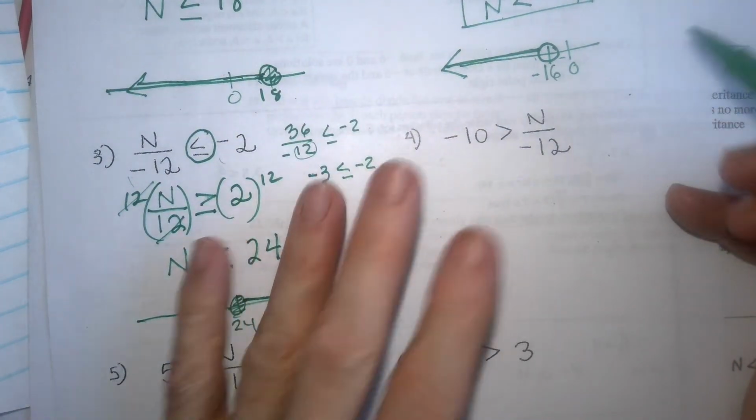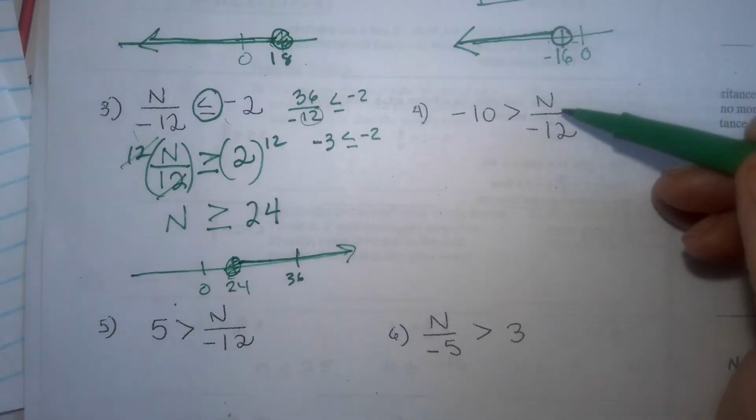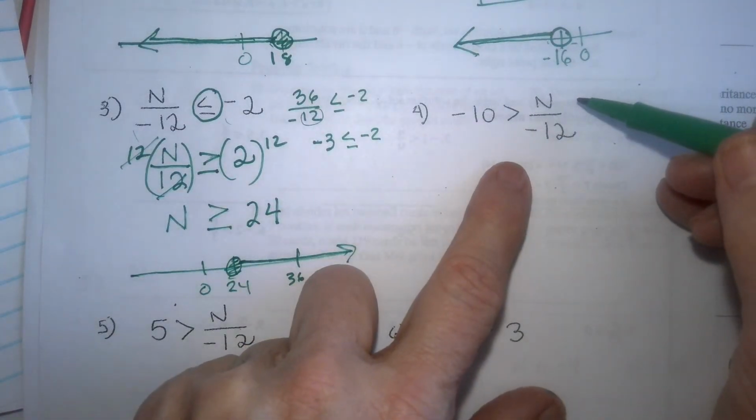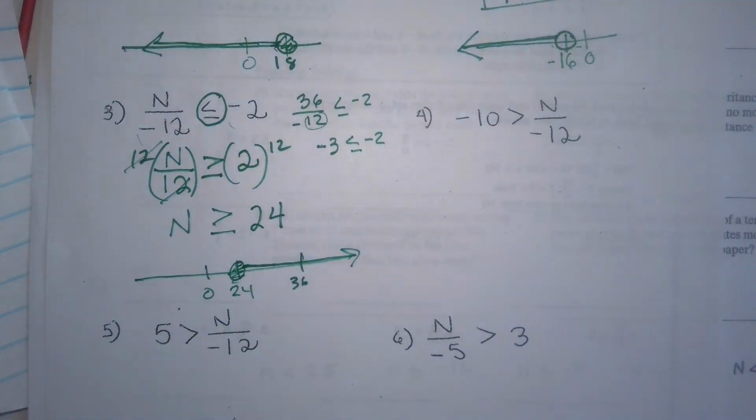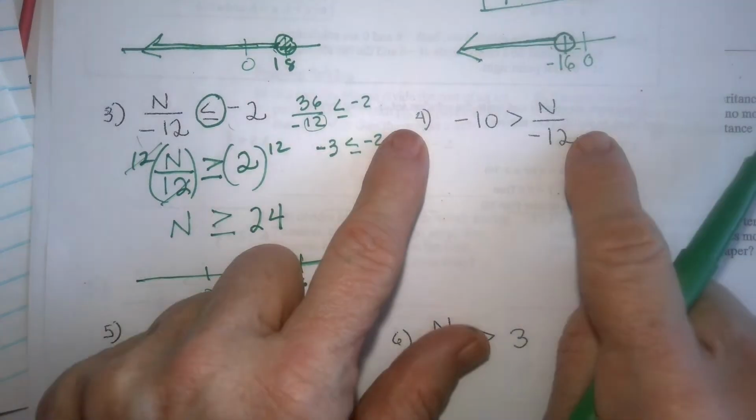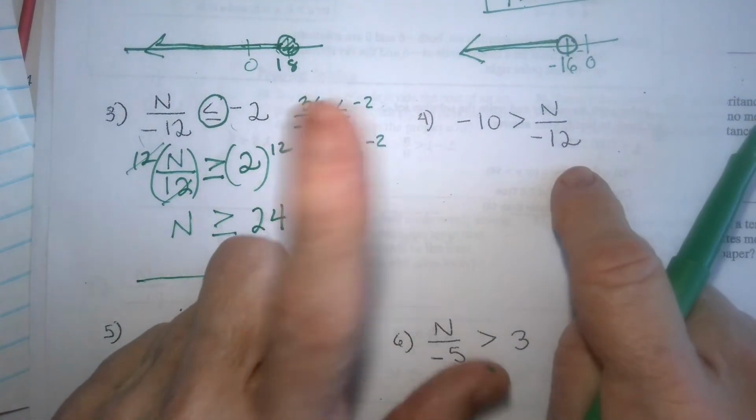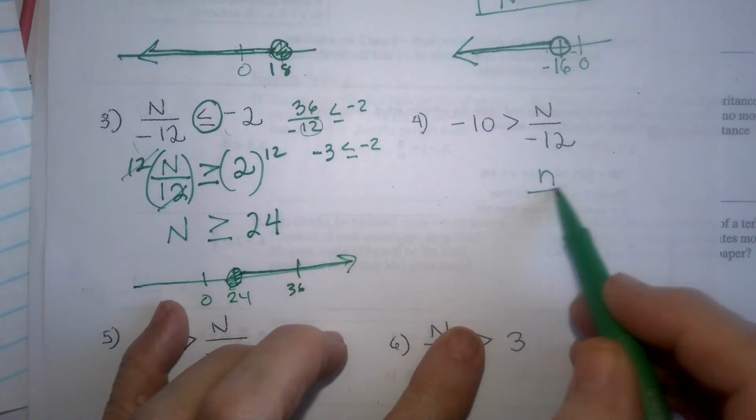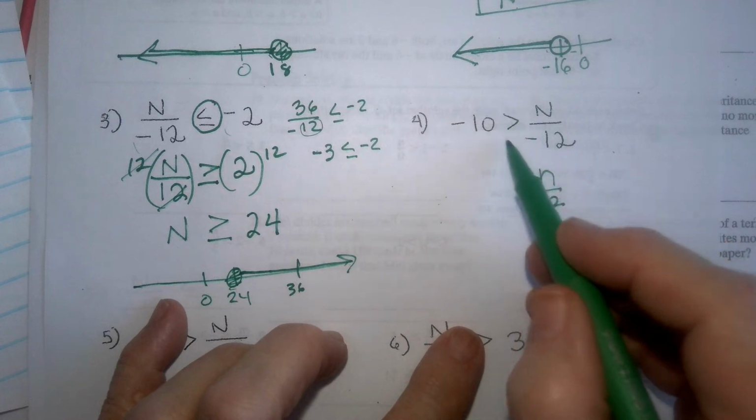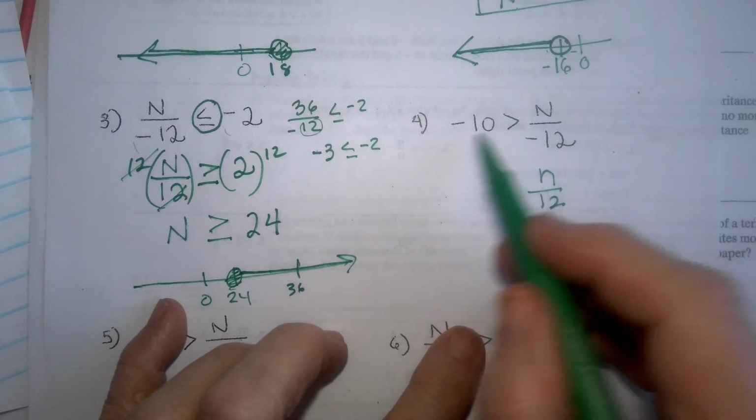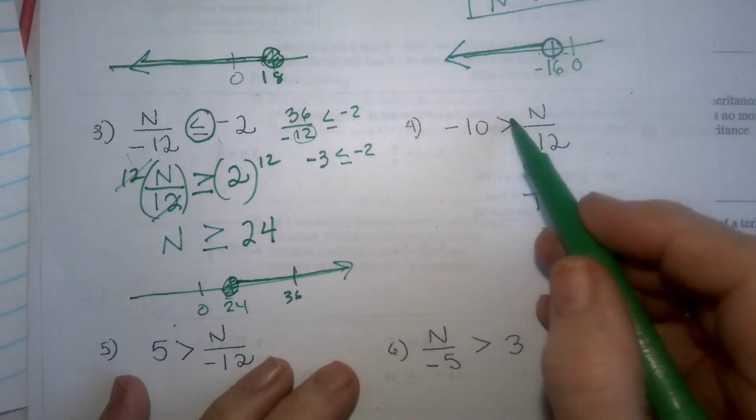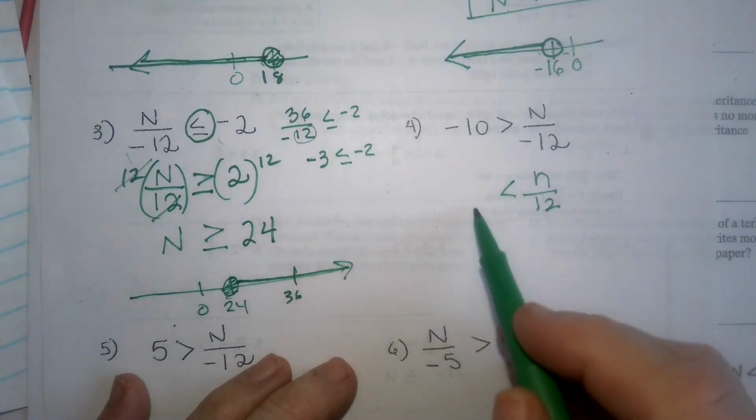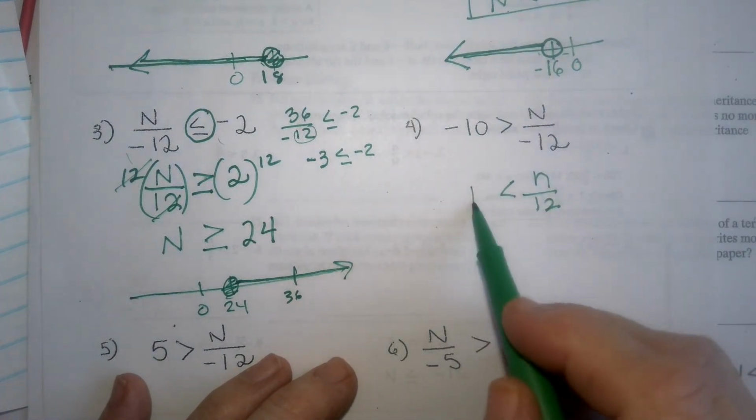So on this one is, again, what I was saying is I don't want to multiply by -12, because a lot of people are losing their negative when they do that. I would get rid of the negative first. So if I change that to a n over positive 12, what do I have to do with these 2 signs? Switch it. So I'm going to change this greater than to a less than, and I'm going to change this now to a what? Positive.